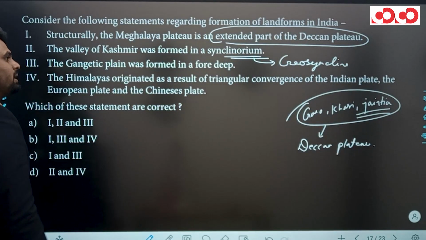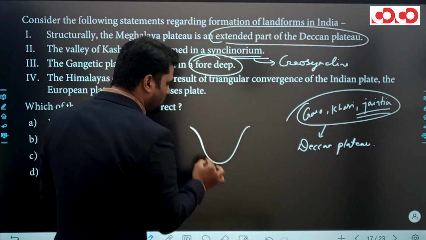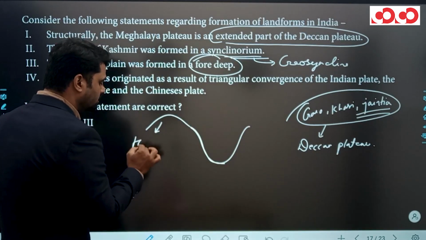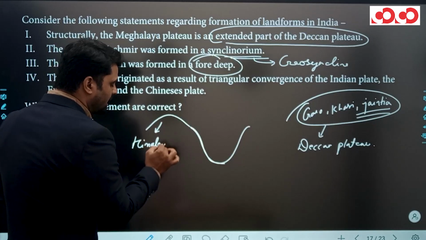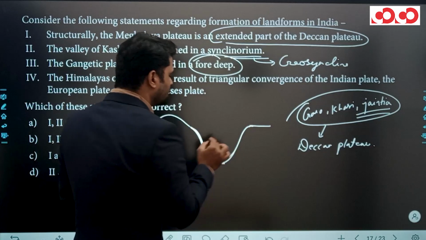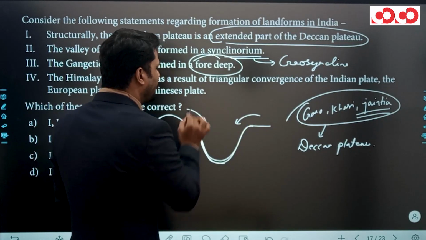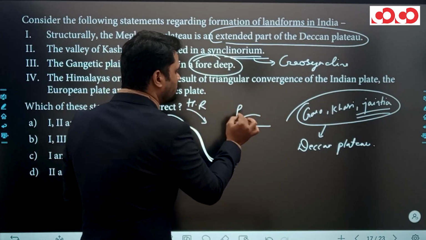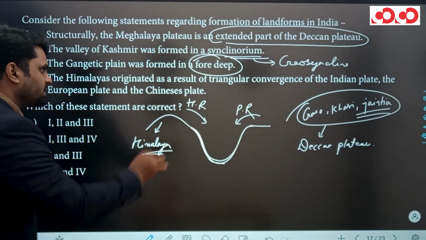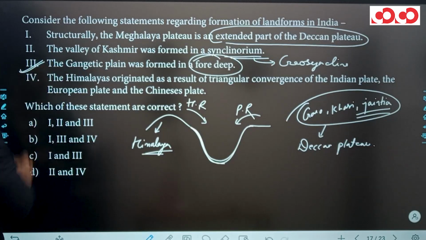Gangetic plain was formed in a 4D. Yes, Gangetic plain is formed in a 4D. This 4D formed after the upliftment of Himalaya. This is the Himalayan part, uplifted part. And after the upliftment of Himalaya, there is a fold deep formed at south of Himalaya, which get filled by the depositions brought by Himalayan rivers and peninsular rivers. So according to this question, according to this statement, according to this information, this third statement is also correct.